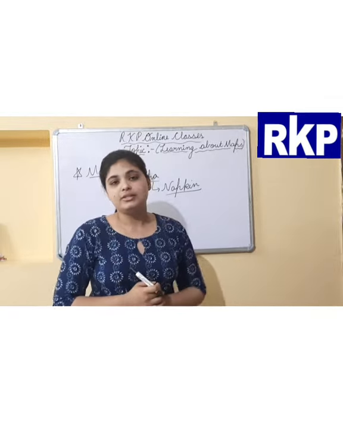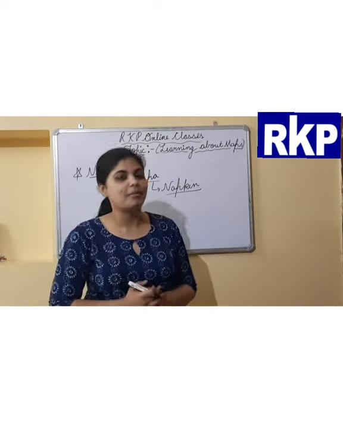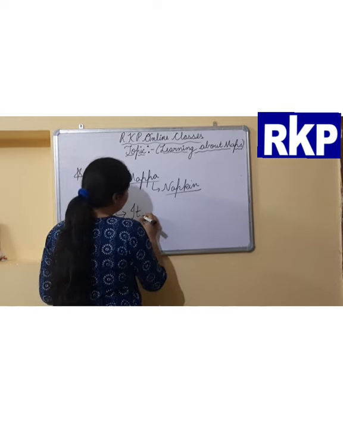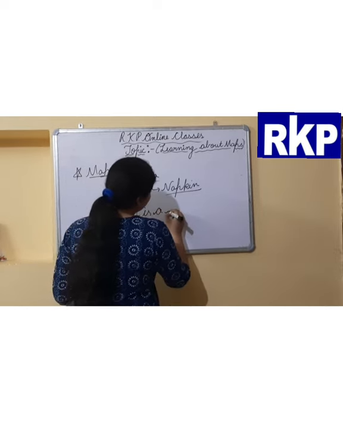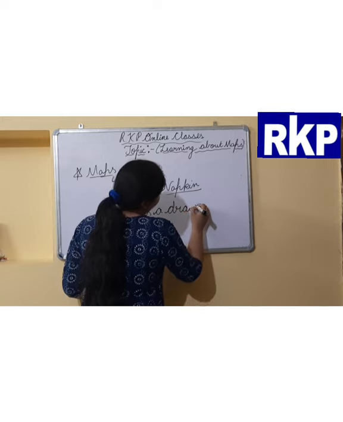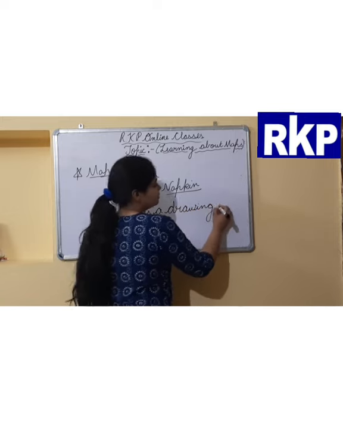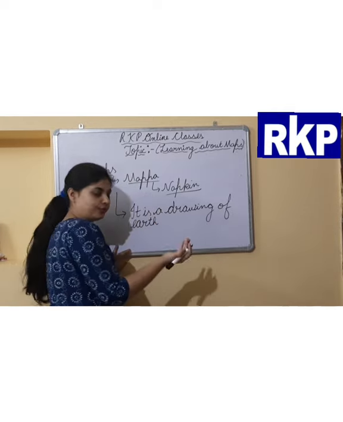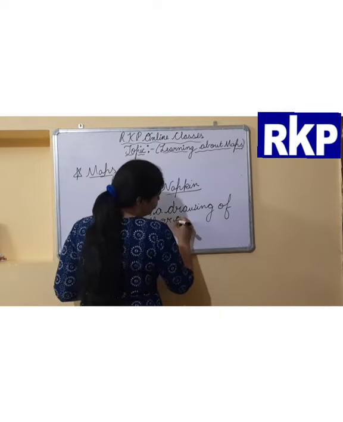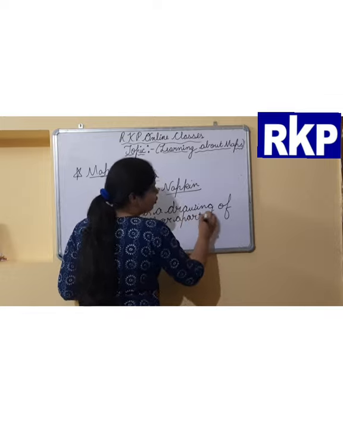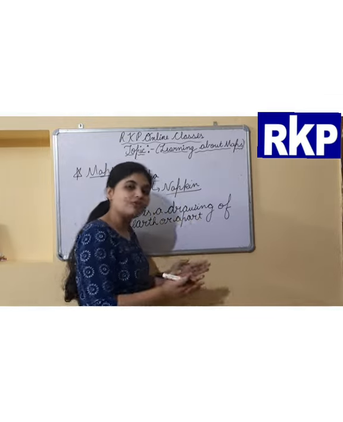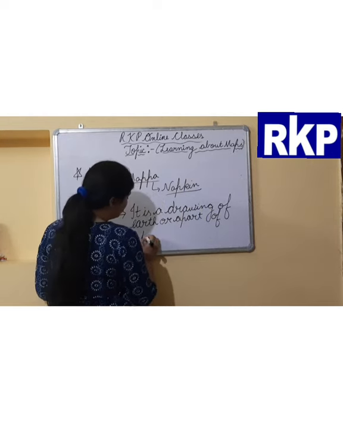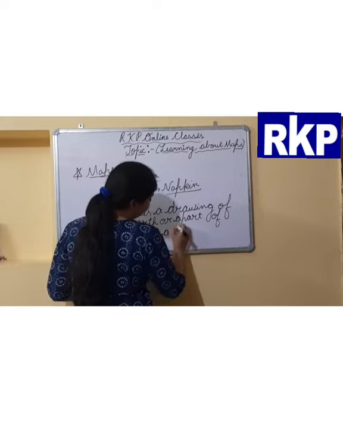But the question arises here, what exactly is a map? See, a map is a drawing of the earth, or a drawing of the whole earth, the entire earth, or a part of it, on a flat surface.